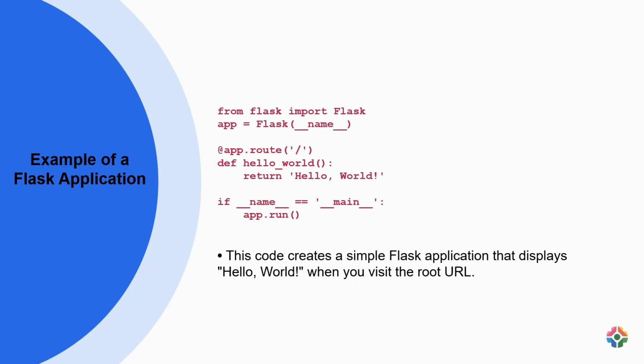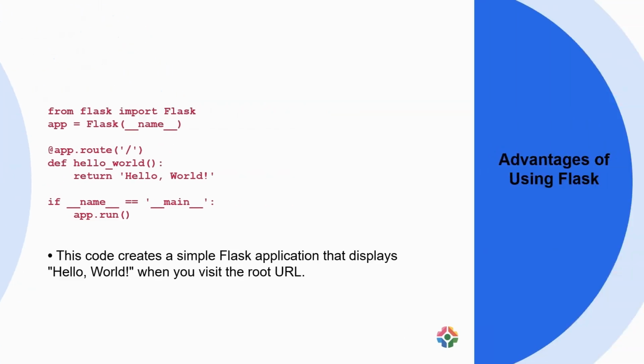It imports the Flask library, creates an instance of the Flask class, and defines a route at the root URL /. When this route is accessed, it returns the string "Hello World." Finally, the code checks if the script is executed directly and, if so, runs the Flask application. This script serves as a foundational example for developing web applications using Flask.